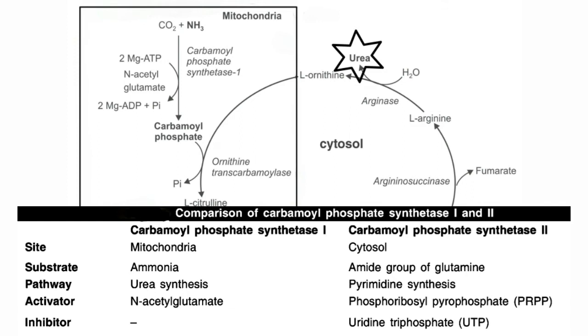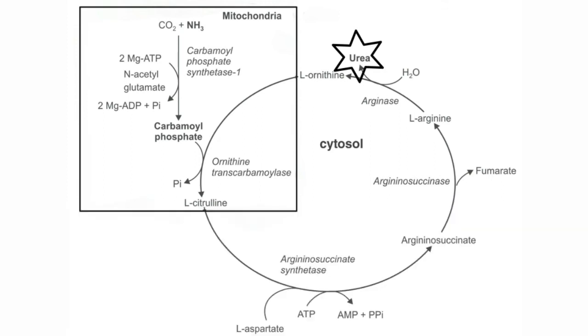And this CPS1, its activity is increased by a molecule called N-acetyl glutamate. So in the presence of N-acetyl glutamate, the activity of CPS1 is increased. Now, the product of the first reaction, carbamyl phosphate, reacts with ornithine, and this reaction is catalyzed by ornithine transcarbamylase. It leads to formation of citrulline.